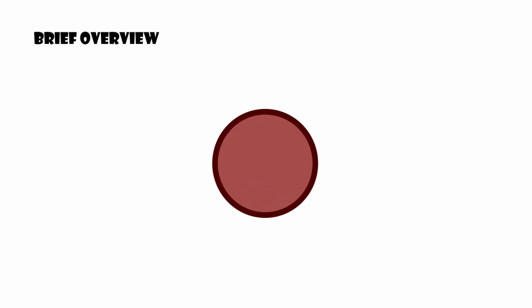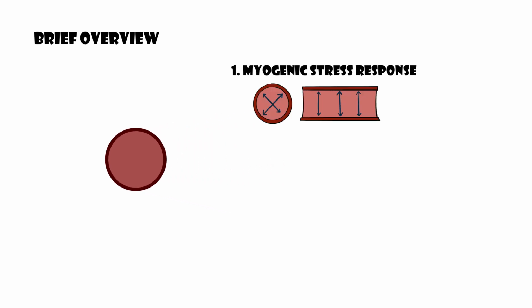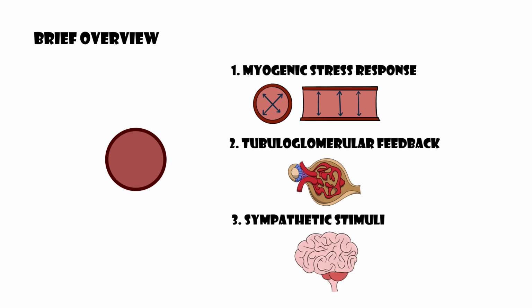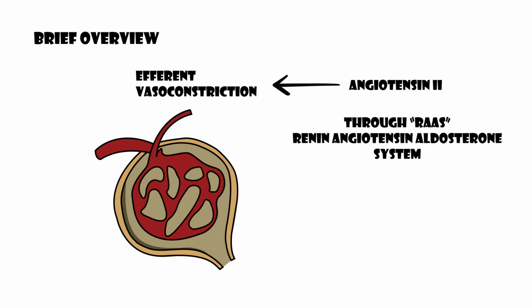We discuss autoregulation in depth in earlier modules. As a brief overview, arterial diameter is mediated through several mechanisms, which include: 1. Myogenic stress response, 2. Tubuloglomerular feedback, and 3. Sympathetic stimuli. Efferent vasoconstriction is largely mediated by angiotensin II activity through the renin angiotensin aldosterone system.